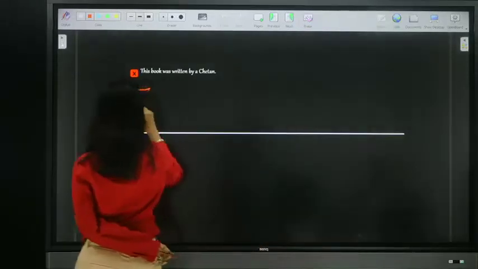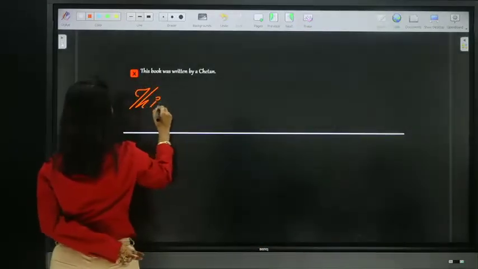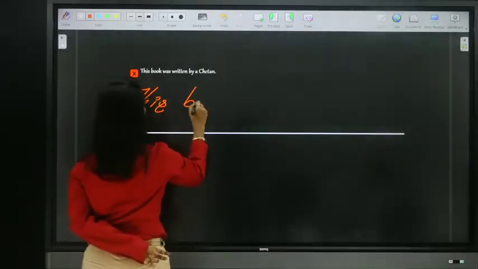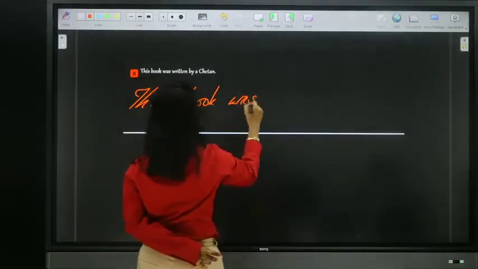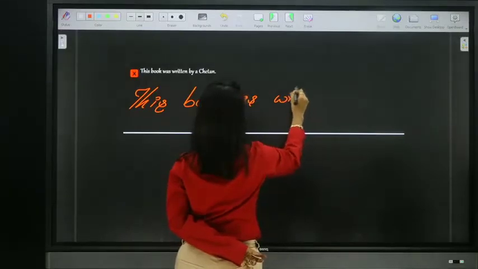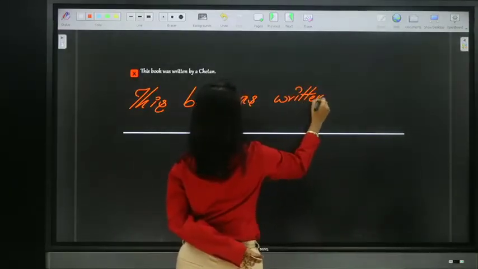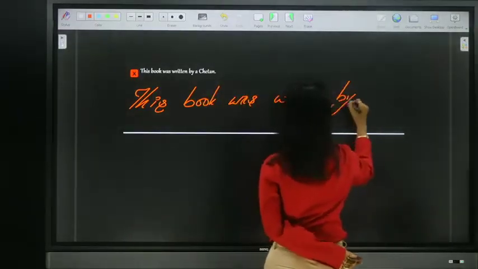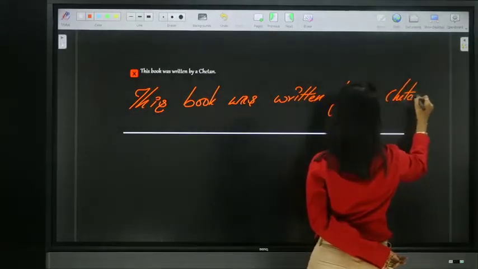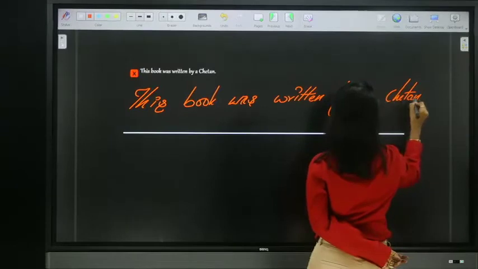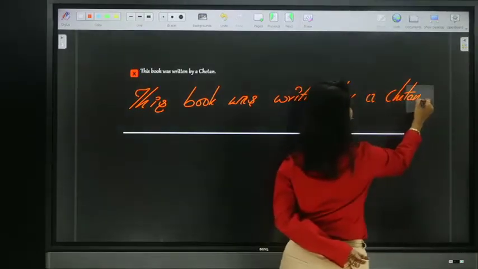Look at this sentence. This book was written by a Chetan. This book was written by a Chetan.